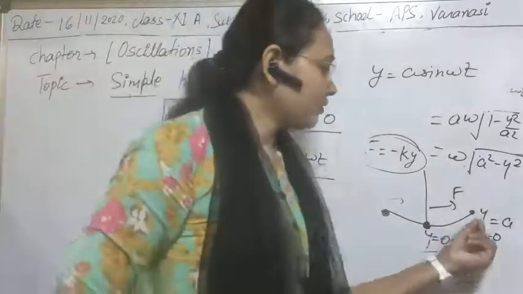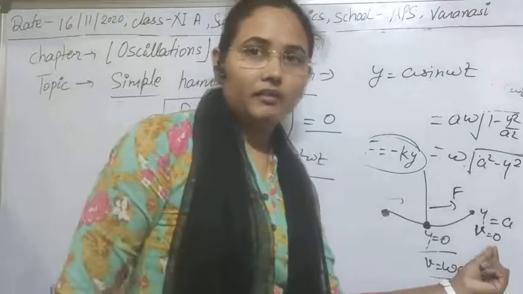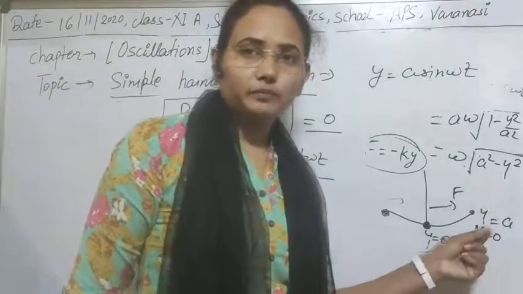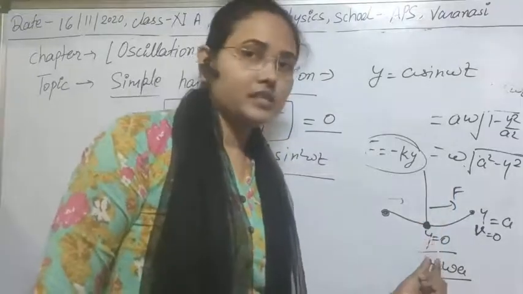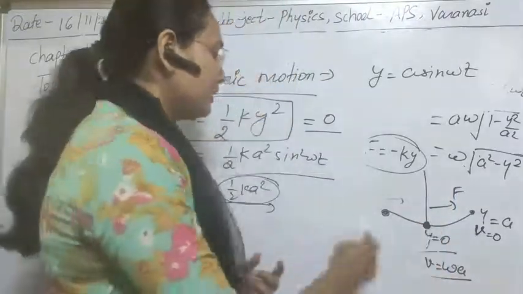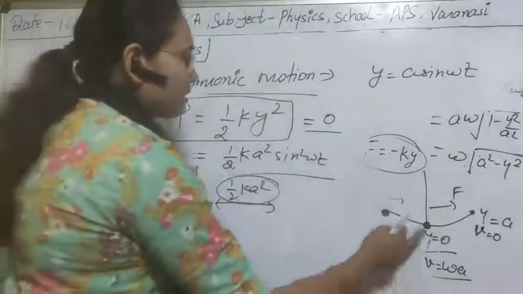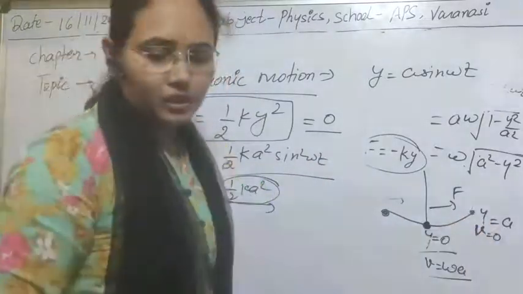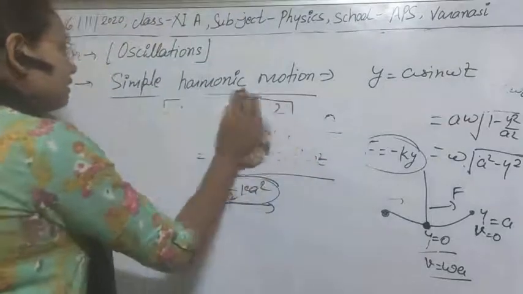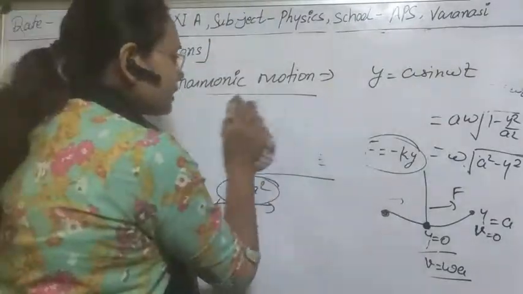At this point we have obtained the kinetic energy as 0. At the mean position we have some value of kinetic energy, but the potential energy is 0. So you can see that in the system mechanical energy is conserved.